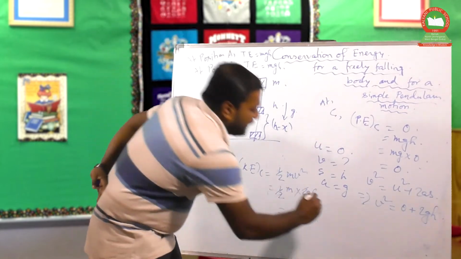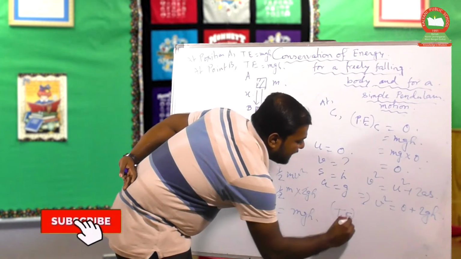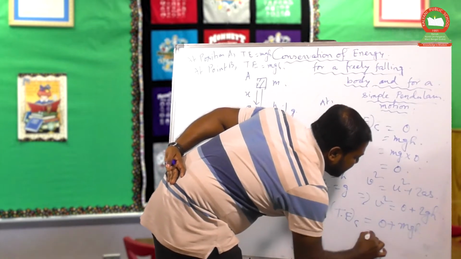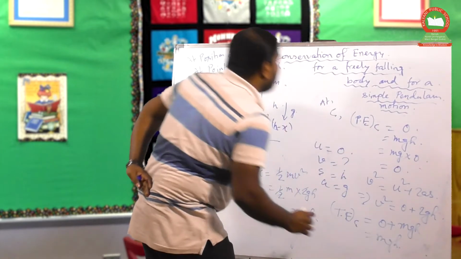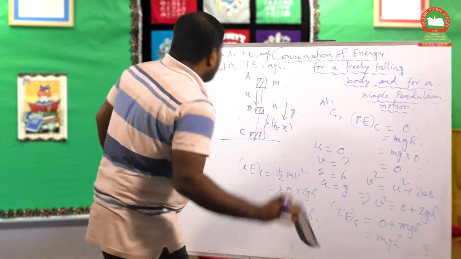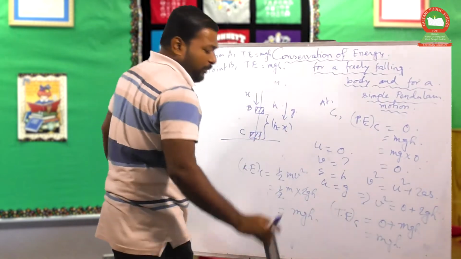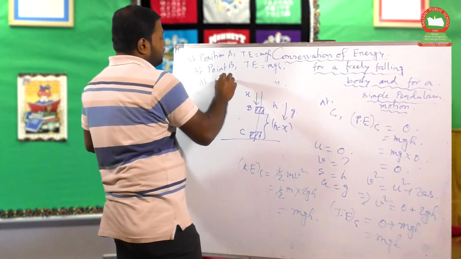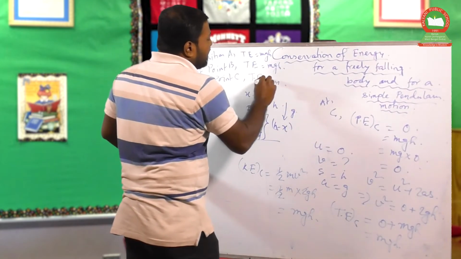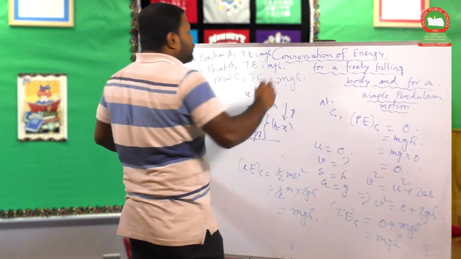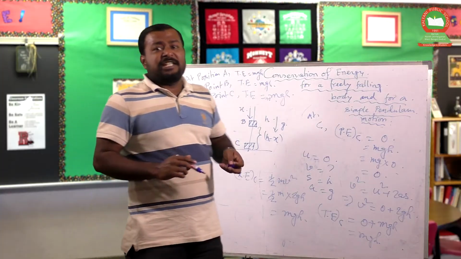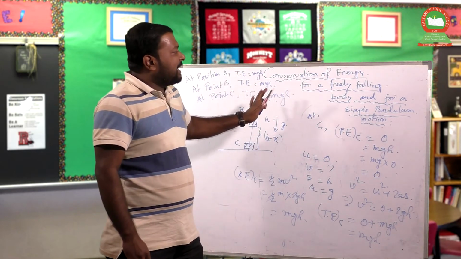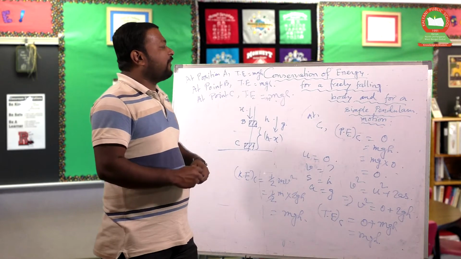So total energy at point C is 0 plus mgh, which is mgh. So at point C, the total energy is again mgh. So at every point the total energy remains constant. So this is the conservation principle of energy, which is satisfied in the case of a freely falling body.